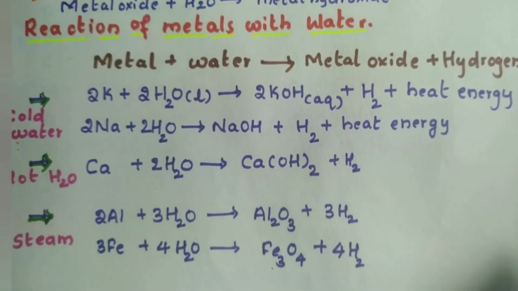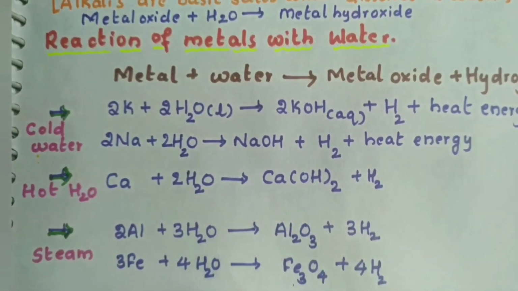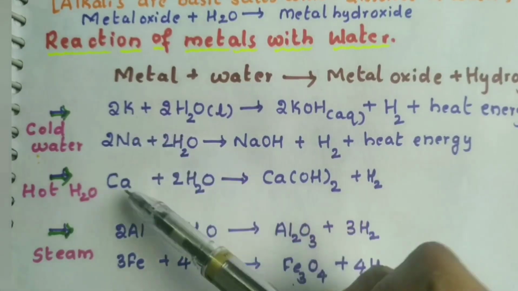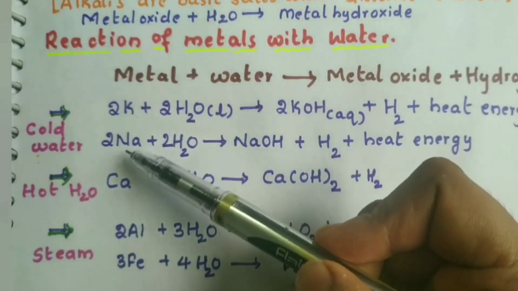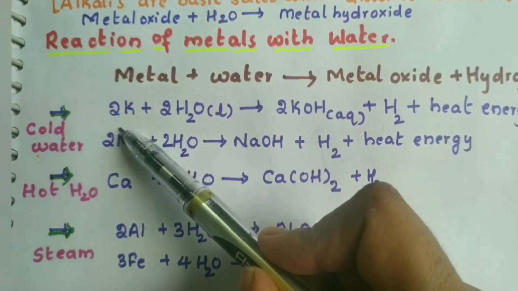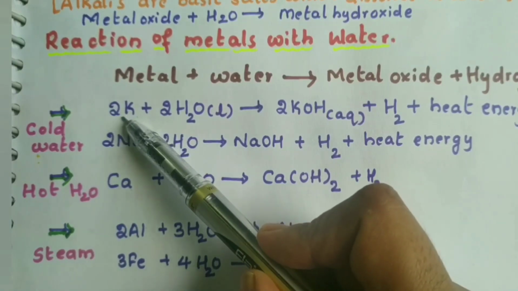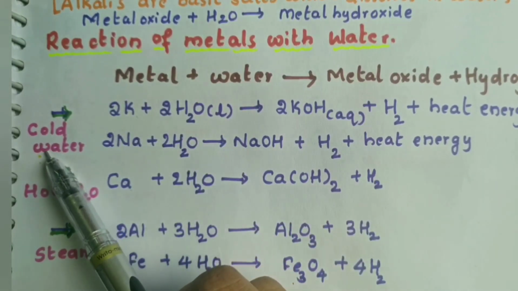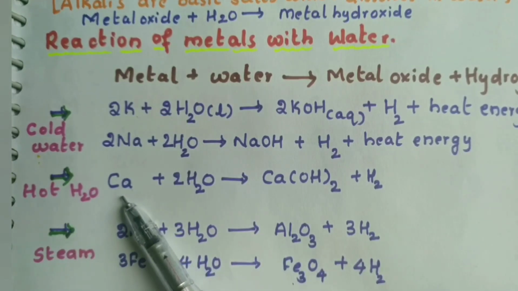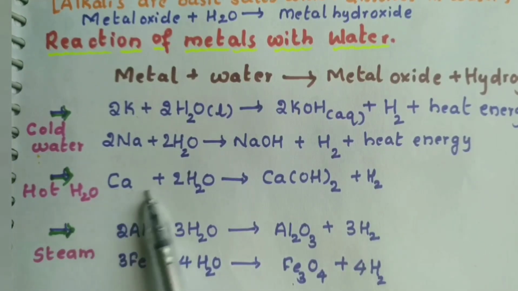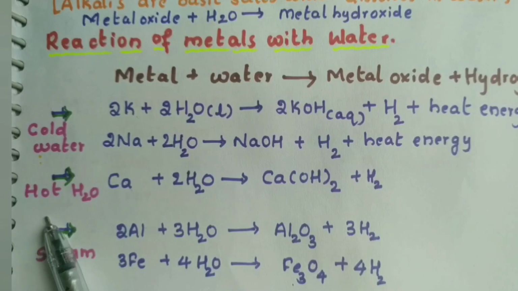So what is the difference between these three types of metals? See, potassium, calcium and aluminum. Let us take three examples. Potassium is highly reactive. That's why it can react with even cold water. Calcium is moderately reactive. It comes under the moderately reactive metals, so it can react with hot water.